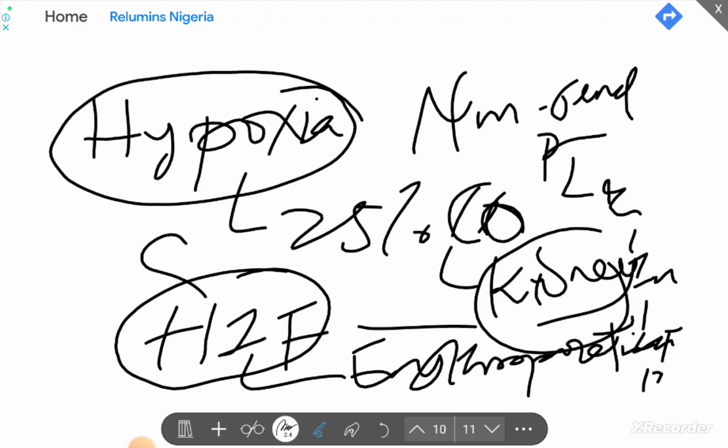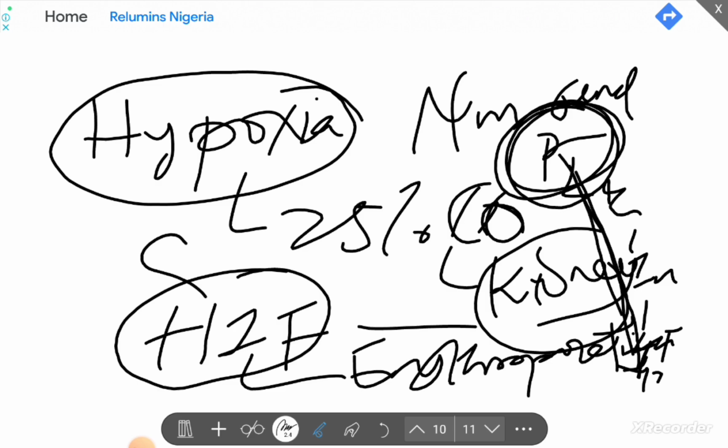But what the erythropoietin does is that it actually acts on the earlier stages, such as the pro-erythroblast, and also accelerates the timing from pro-erythroblast to matured erythrocyte. It accelerates the timing so that by the time the pro-erythroblasts are being formed, it will only take lesser time before they get to the stage of a mature erythrocyte.